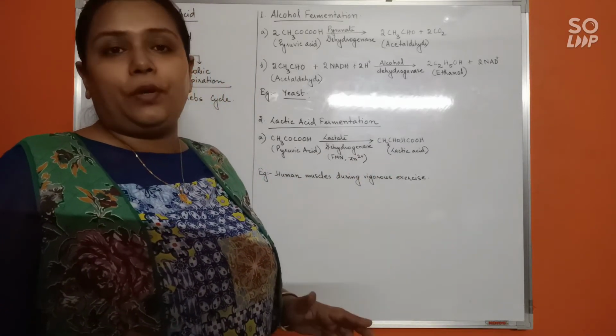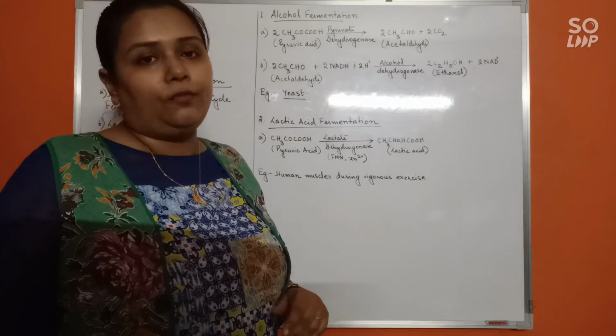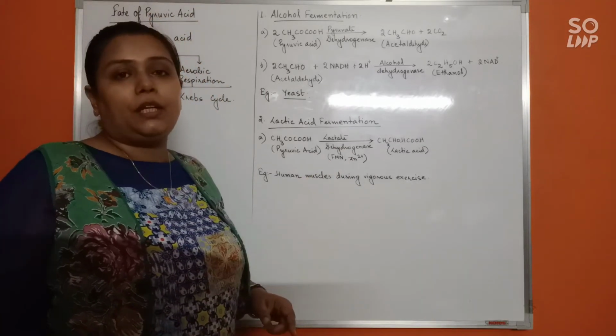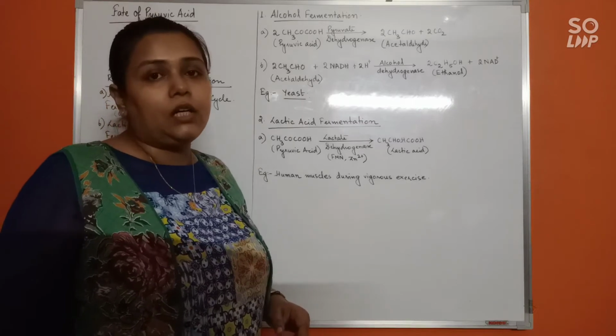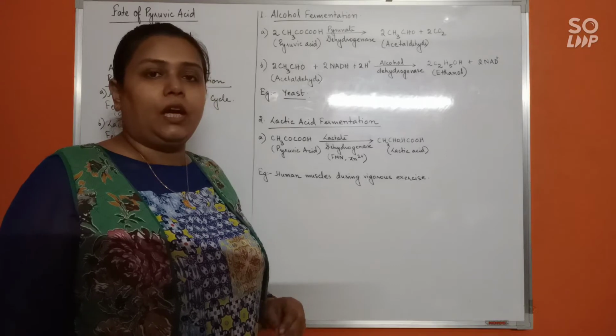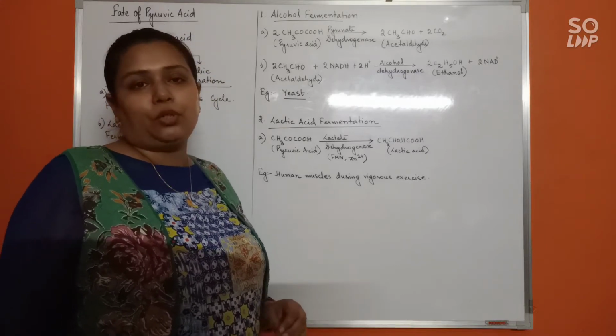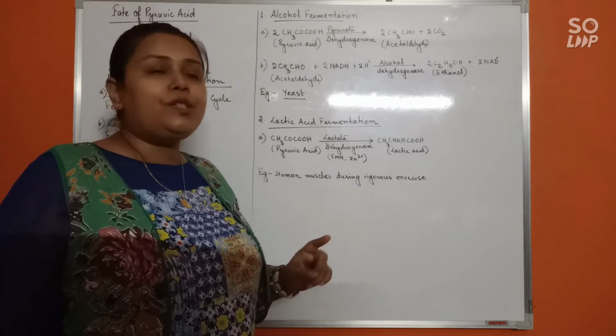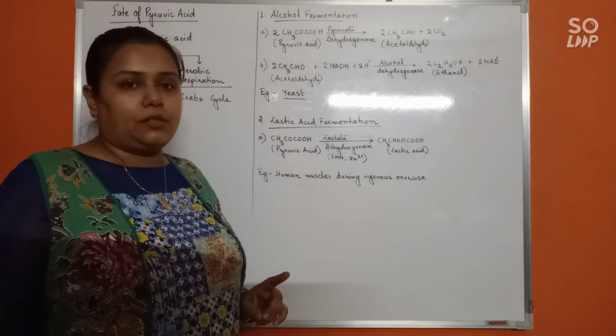There are no two products, unlike the alcohol fermentation. Because lactic acid fermentation would only give rise to one product, we can also call such pathway a homofermentative pathway. Do remember this, it's a very important thing for you to remember, homofermentative pathway, because it gives rise to a single product.